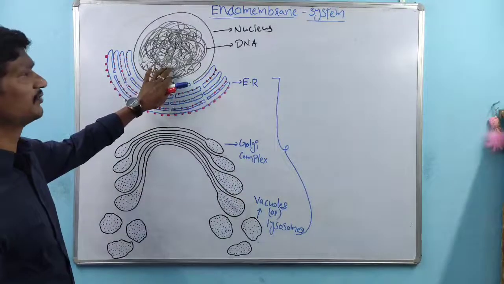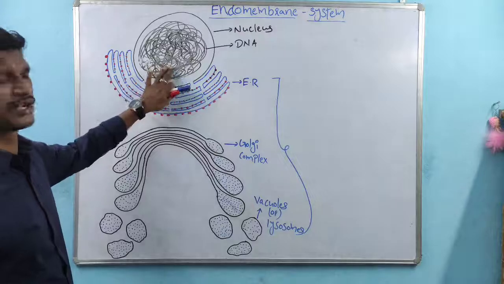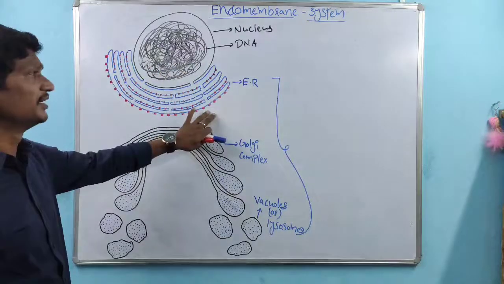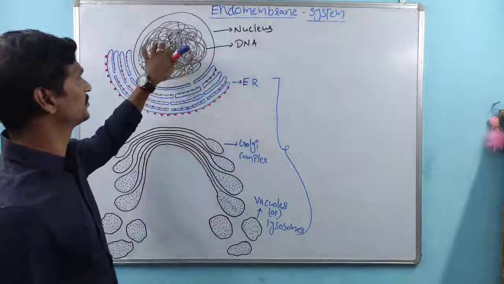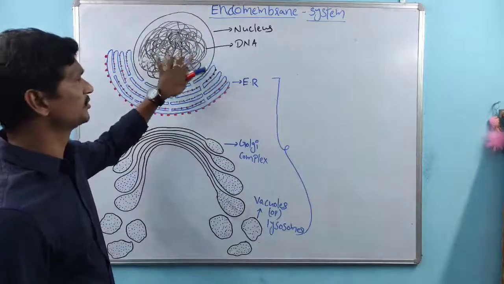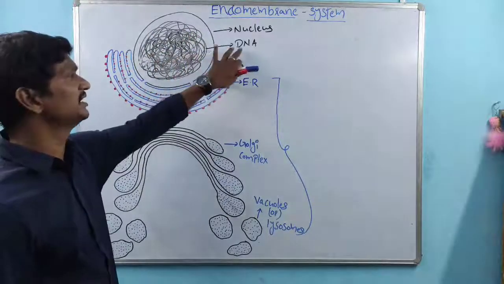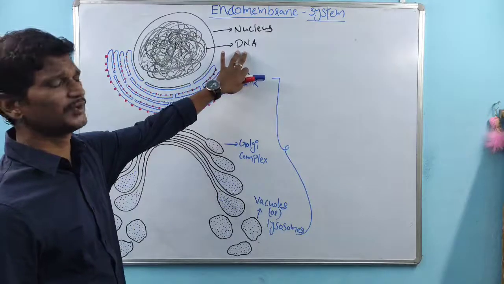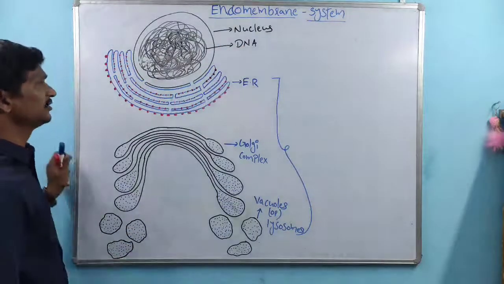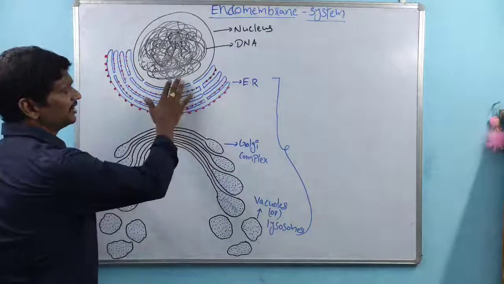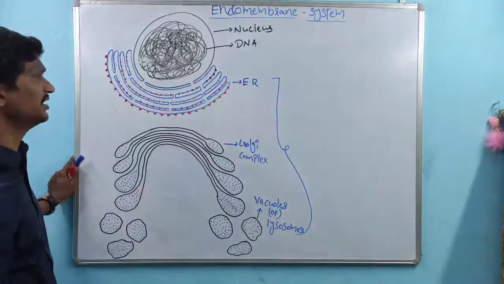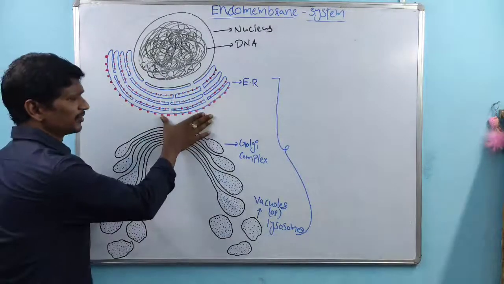See, I have drawn here a nucleus structure. The nucleus is not related to the endomembrane system. Within that nucleus, there is genetic material, which is DNA. This is the DNA, right? And it transfers the characters from one generation to another generation. So this is about the endomembrane system.